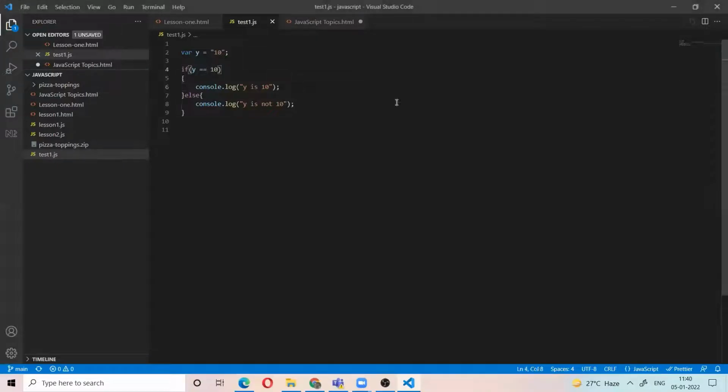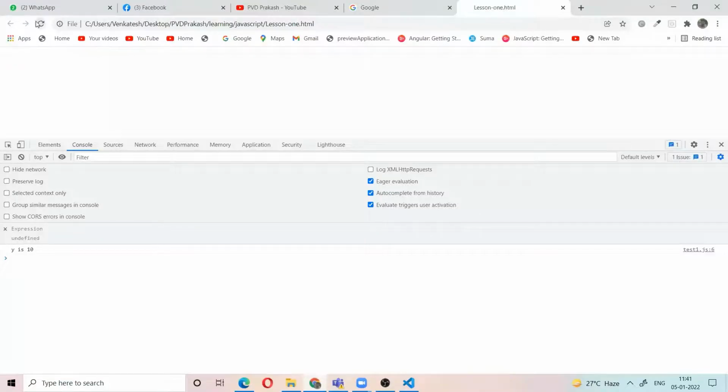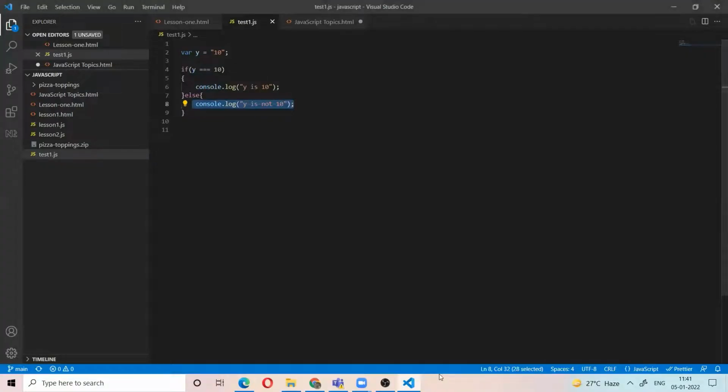But if I use y triple equal to 10, that means it checks the data type and value. The value is 10, okay, that's fine. But the data types are different. Here y is a string, here it is a number. If you use triple equal to, it will check the value and data type. So this condition is not satisfied, so it will go to the else condition and execute this statement. Okay, let's see. So y is not 10. That's the difference between the double equal to and the triple equal to.